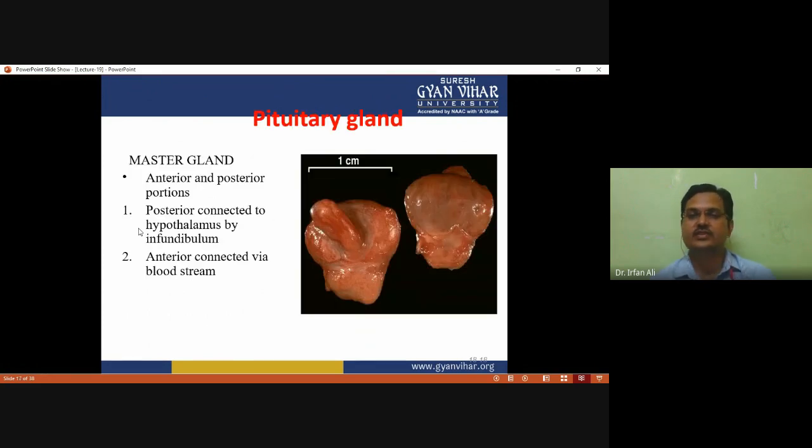So this figure shows the pituitary gland, which is approximately 1 centimeter in diameter. This pituitary gland is also called the master gland, and it has an anterior portion and a posterior portion. The posterior portion is connected to the hypothalamus by a stalk called the infundibulum, and the anterior portion is connected by the bloodstream.